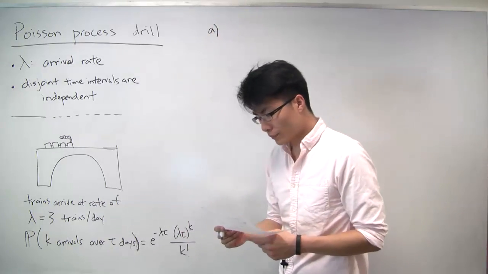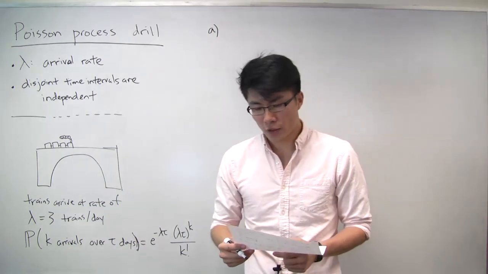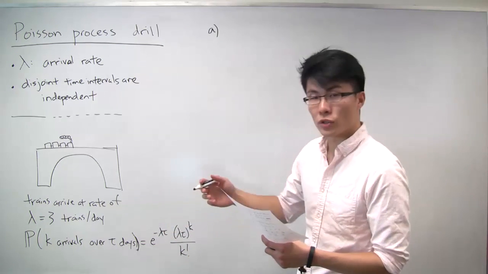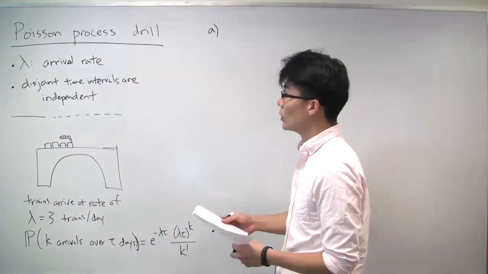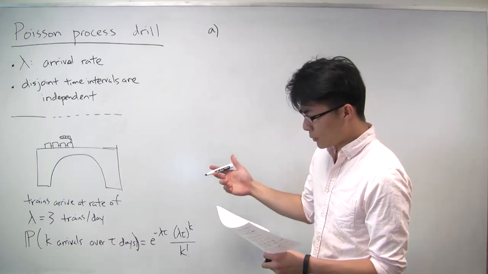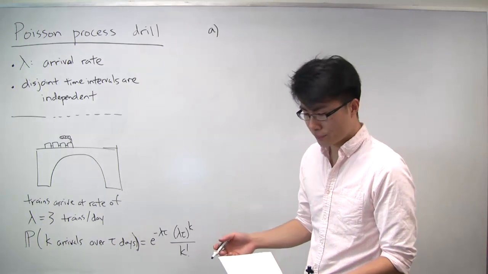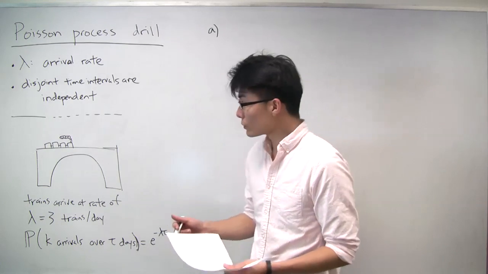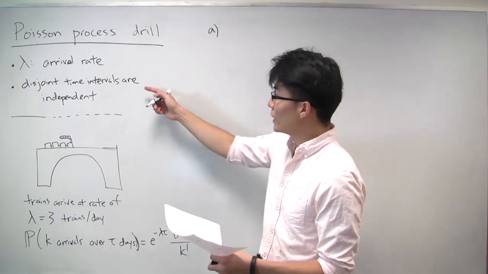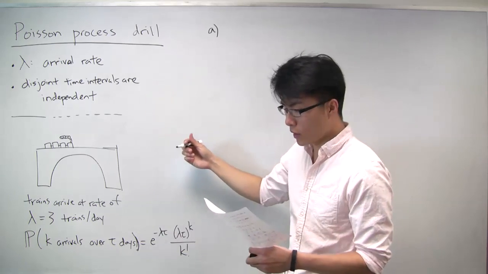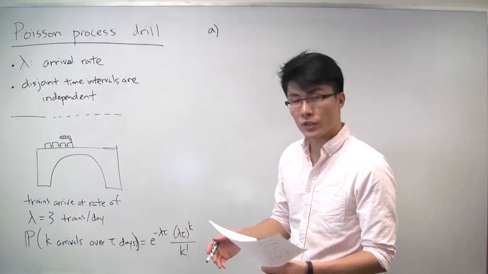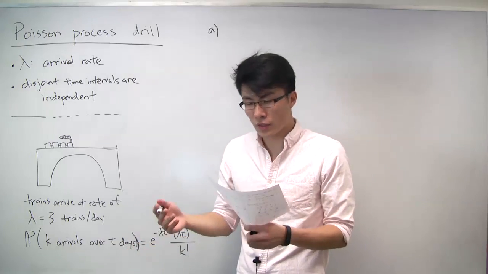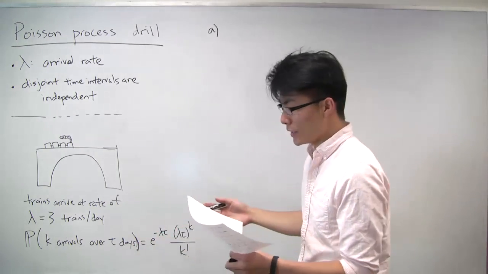asks us to find what is the probability that you'll have no trains arriving on days 1, 2, and 3, supposing that there is a train that arrived on day 0. So the information that we're given is that there is a train that arrived on day 0. And then we're asked to find a probability related to days 1, 2, and 3. So what we should remember is that disjoint time intervals are independent. So whatever happened on day 0 is independent of what happens on days 1, 2, and 3. So we can actually just forget about the fact that a train arrived on day 0 and just focus on what happens on days 1, 2, and 3.